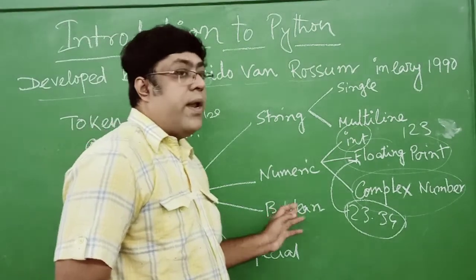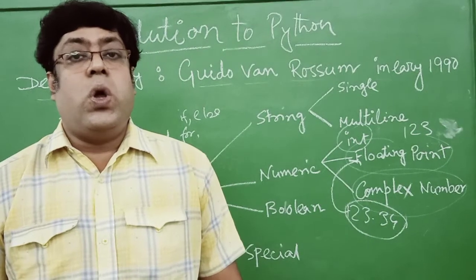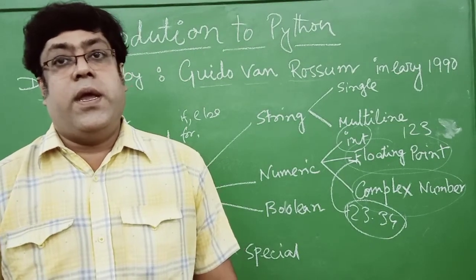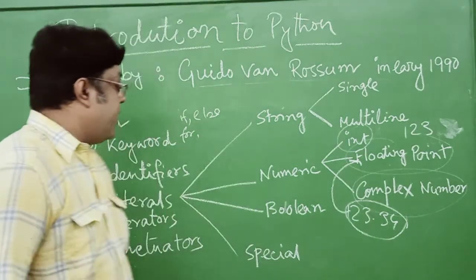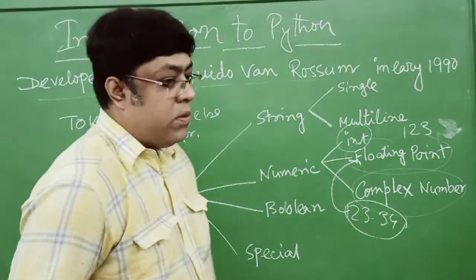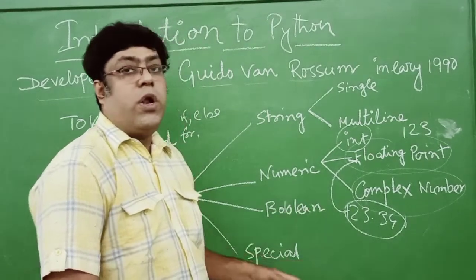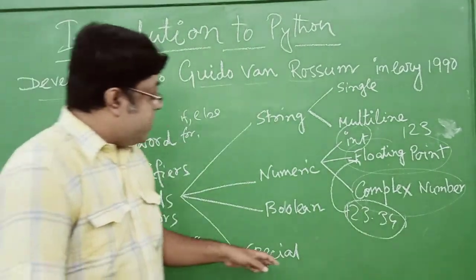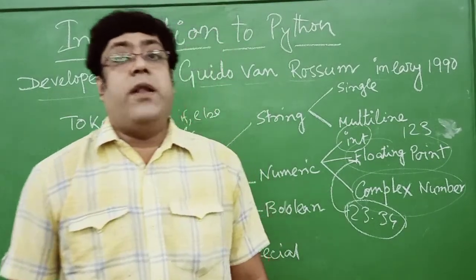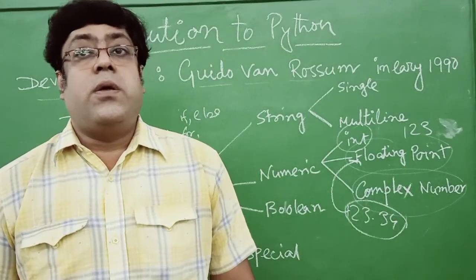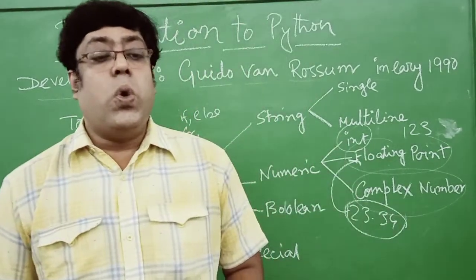Next one is the Boolean literals. Boolean literals are always true or false. It always runs in true or false mode. Either the particular value is true or false. Then the special literal is None. It can take null values. Null means no values. None means no values.